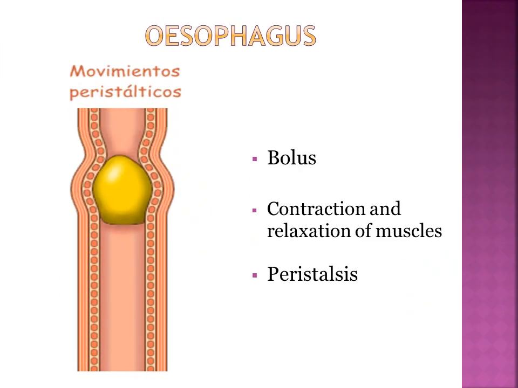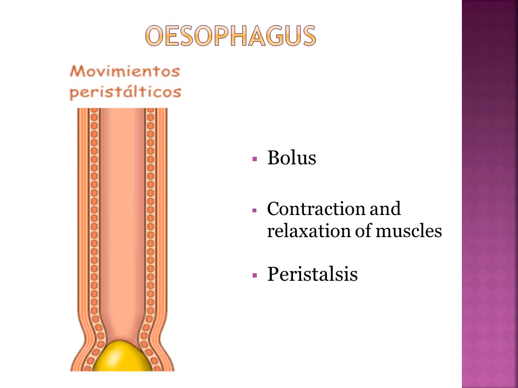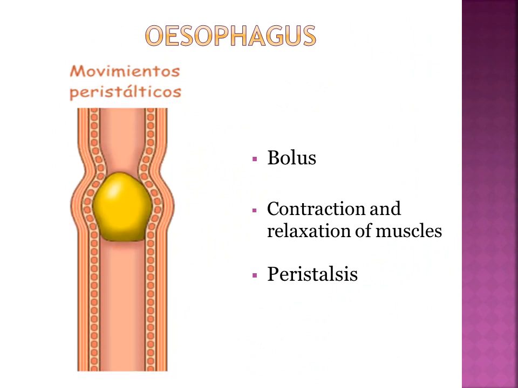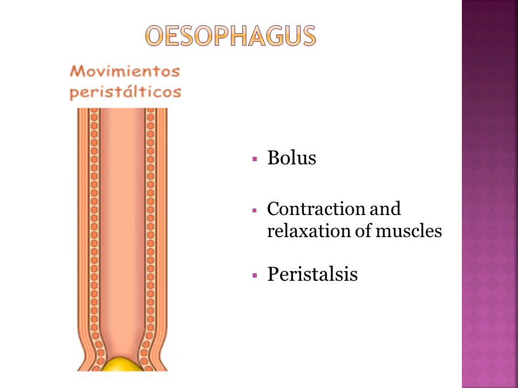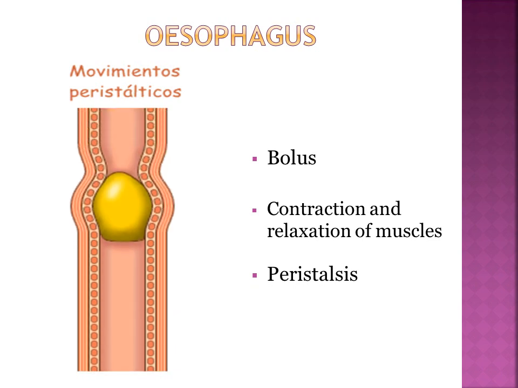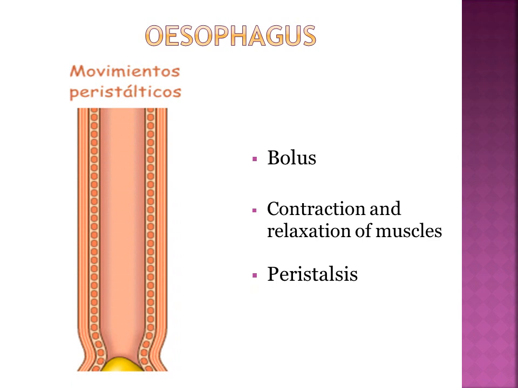Now we have esophagus. It is also called food pipe, where the spherical mass of food called bolus goes through the esophagus by the contraction and relaxation of muscles called peristalsis.